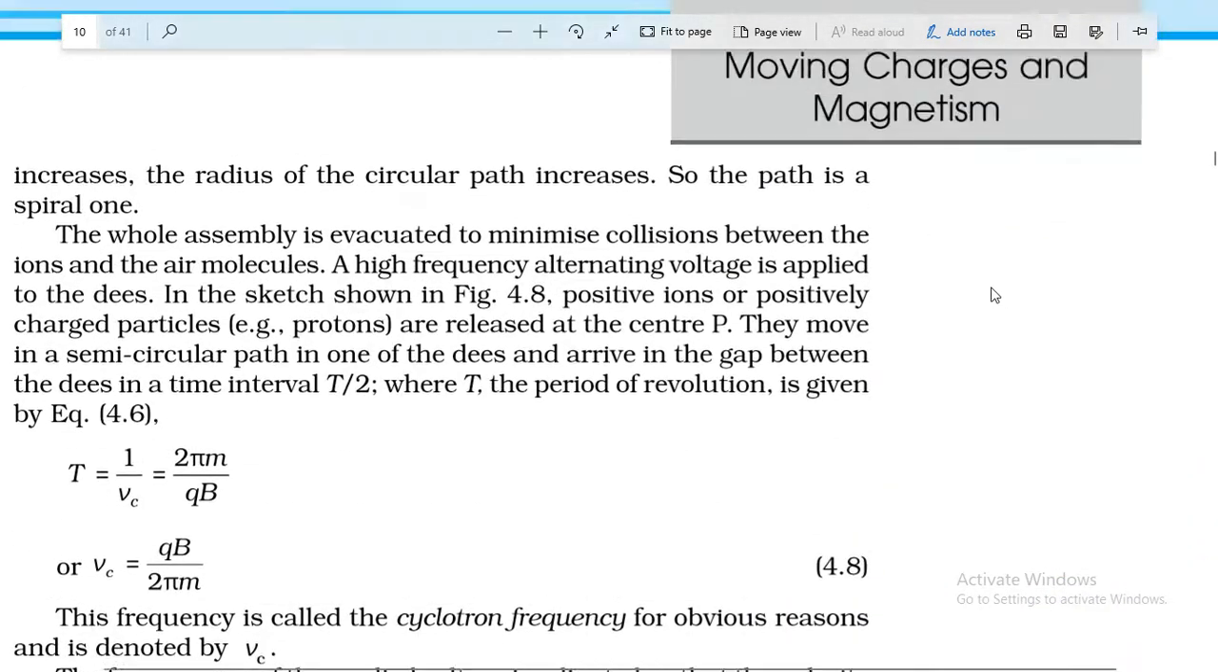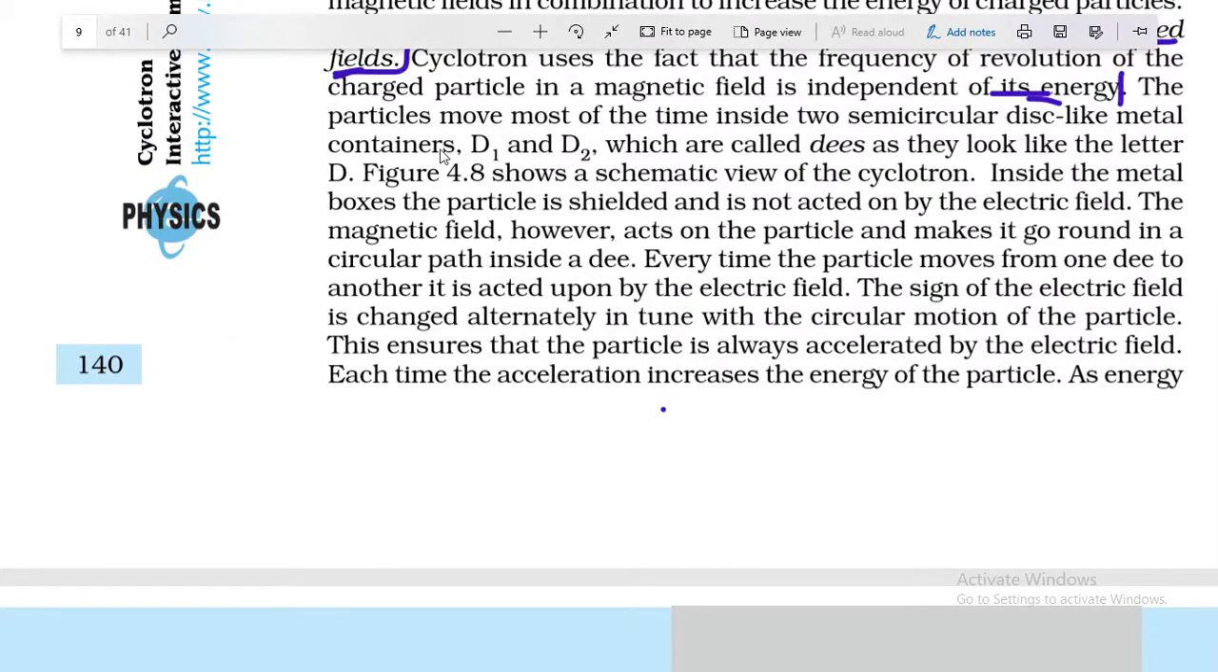तो चलिए अब इसको देख लेते हैं क्या क्या इसके बारे में यहाँ पे लिखा गया है, इसकी स्ट्रक्चर के बारे में यहाँ पे डिटेल में लिखा गया है, इसको एक बार पढ़ लेते हैं हम। तो यहाँ पे देखिए लिखा हुआ है, The particles move most of the time inside two semicircular disc-like metal containers D1 and D2 which are called D's as they look like the letter D. Okay, now figure 4.8 shows the schematic view of the cyclotron. Inside the metal boxes the particle is shielded and not acted on by electric field.